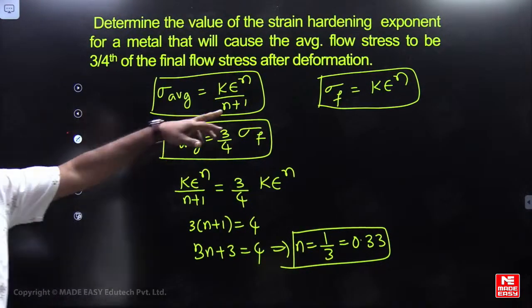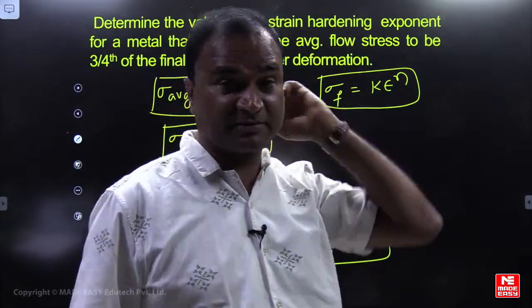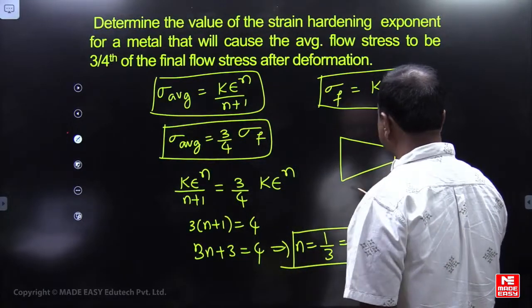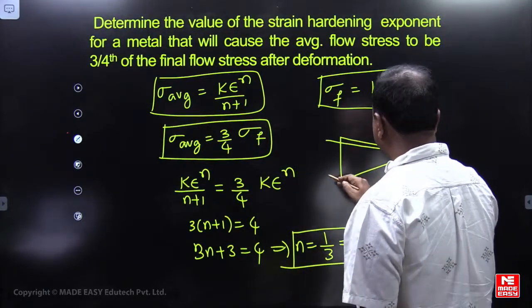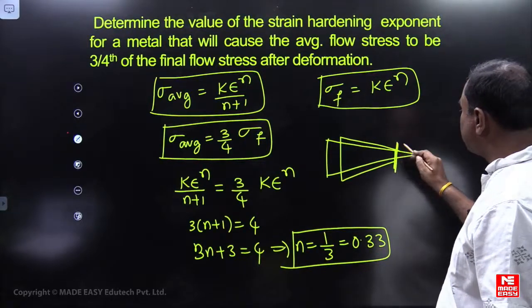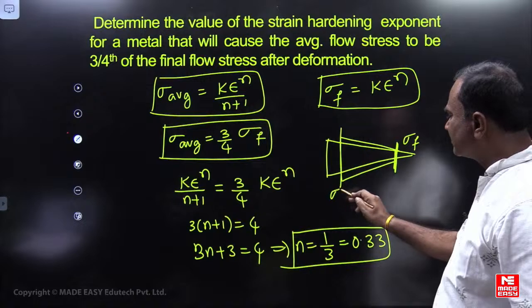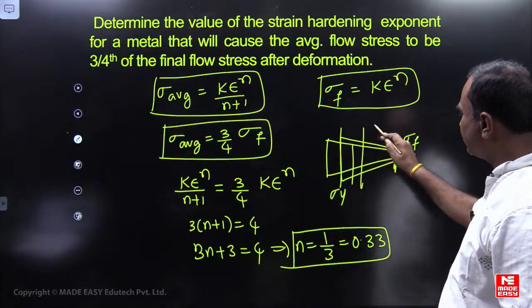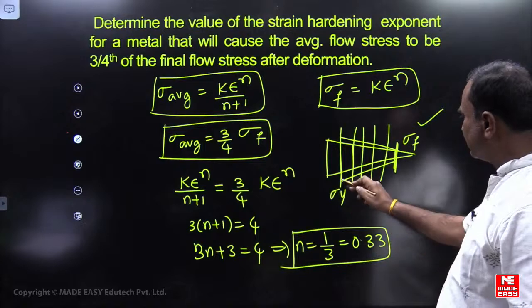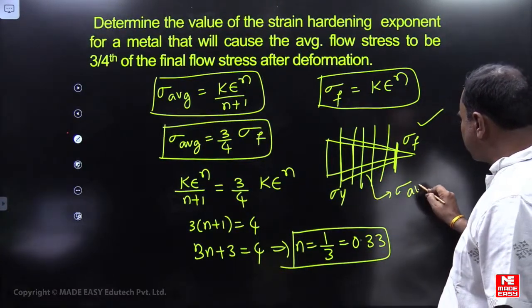It is a flow stress, friends. Flow stress. We are finding average stress. Look at here. I will explain in 1 minute. Look at this point. Let us say I am drawing the material through the die, so maximum stress will be sigma F. Initially it is sigma Y, right? Stress will be increasing here. So flow stress is the final stress. Initially it is the yield strength. In between we are finding sigma average.